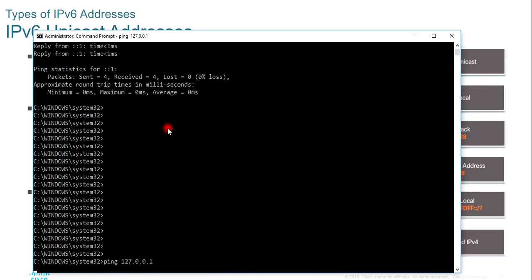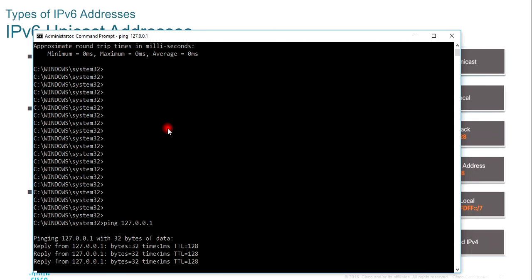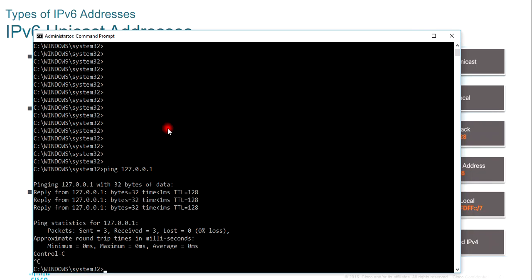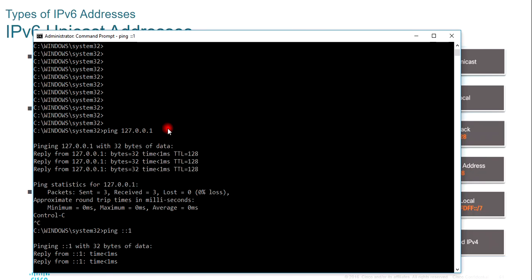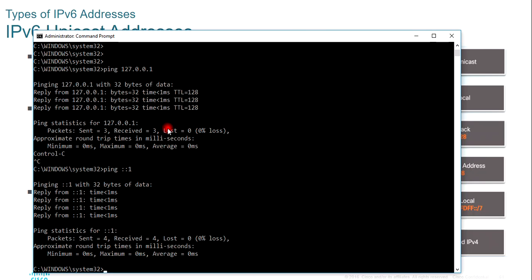127.0.0.1 is the loopback IP address in IPv4, and it provides me a reply. See, I am sending an echo request to 127.0.0.1 and it is sending me an echo reply. Similarly, I can ping ::1 also, and it is also sending me an echo reply.